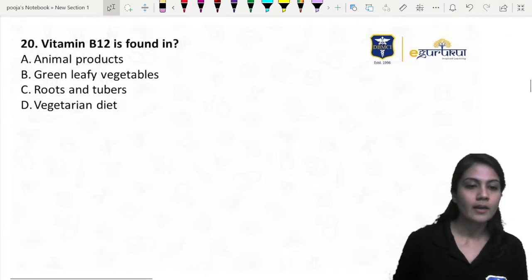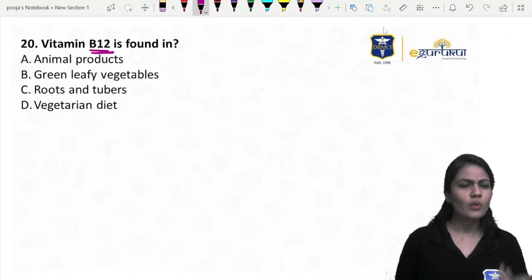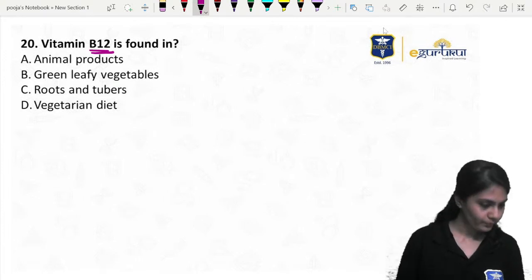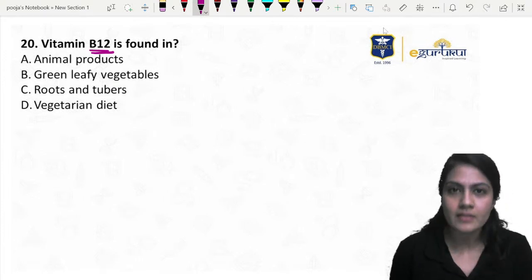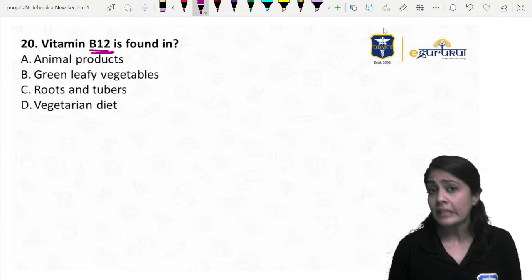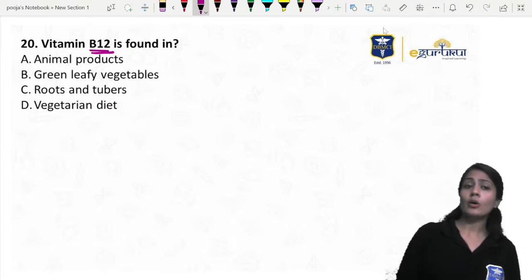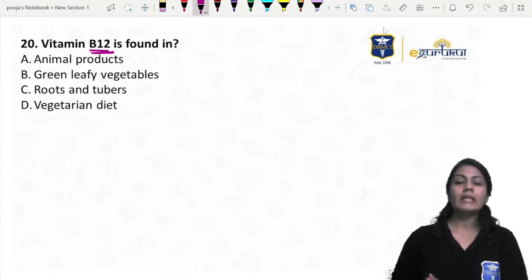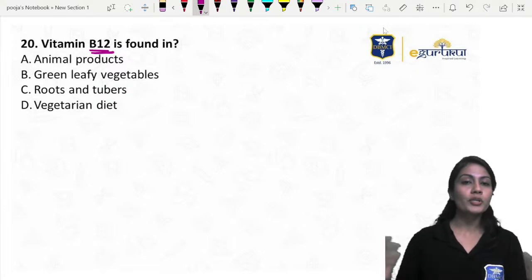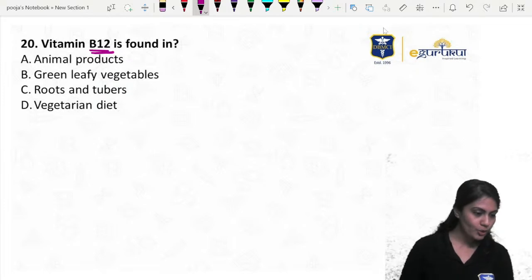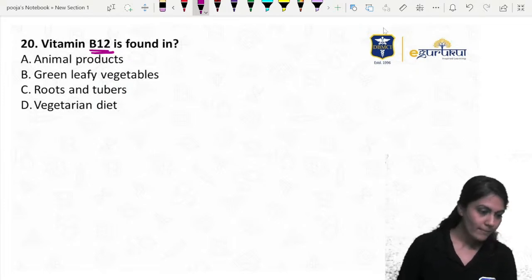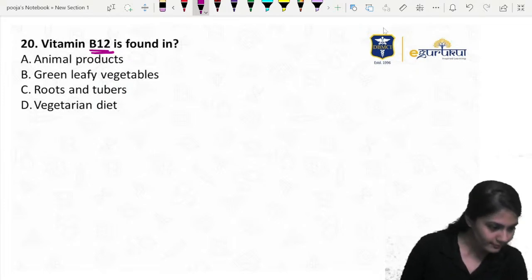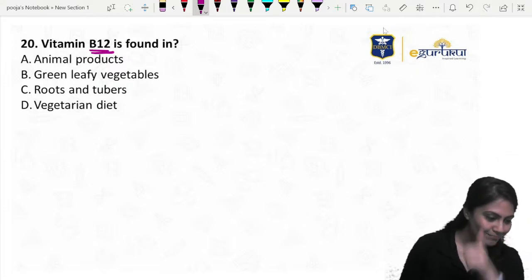चलो आगे बढ़ते हैं. Vitamin B12 is found in, oh my god, चलो बताओ. अगर आप गए प्राइमरी हेल्थ केयर सेंटर में, if you are posted in the primary health care center and you find out that vitamin B12 is deficient in a particular patient, usually they are females, right? What are you going to suggest they eat? Good. Nasira, awesome.